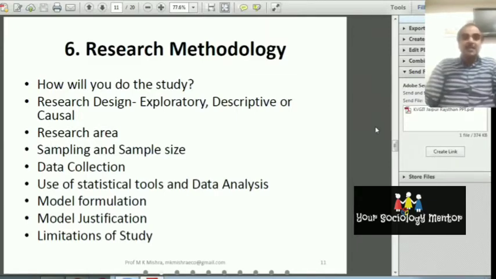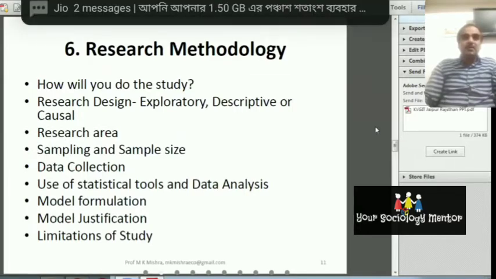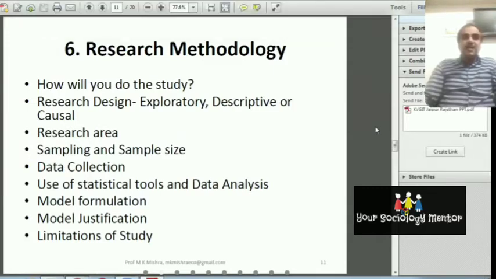This is the last part of your research proposal. Research methodology concerns how you will do the study, what your research design will be. Your research design will be exploratory, descriptive, or causal. You have to discuss this in this part.